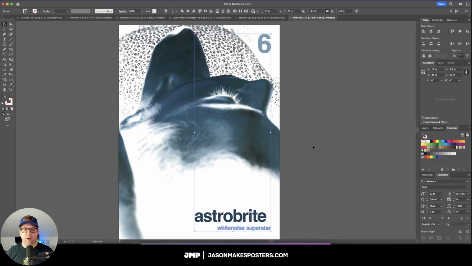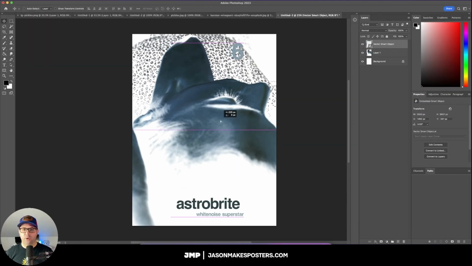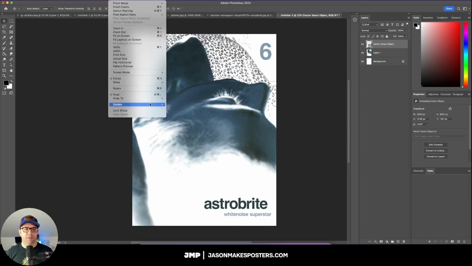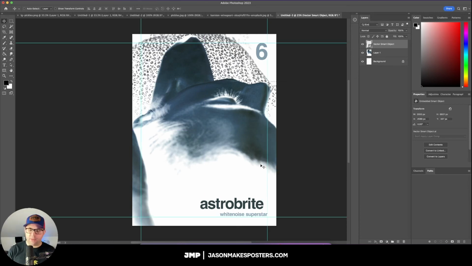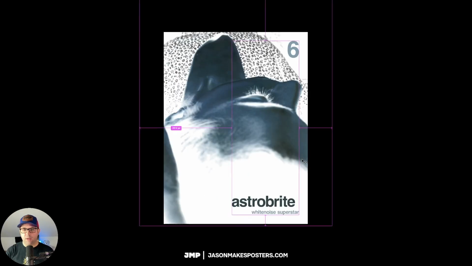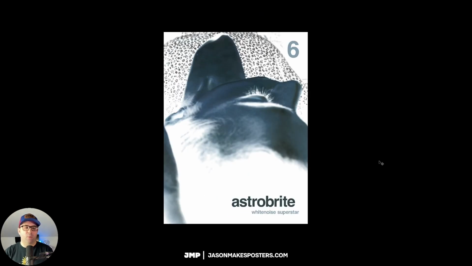So now I'm just going to grab all of the type and drop it straight here into Photoshop. And we'll just kind of move this over here. I'm going to set my guide layout up, and then we can align it exactly where those need to be. All right, so here's our very simple Astrobrite Whitenoise Superstar, I guess, promo poster. This could be a promo poster, but I just wanted to match the aesthetic of the album cover and the rest of the album artwork, and I wanted also to make it look like it belonged with the rest of the artwork itself. And again, looking at everything, I think that it would fit in just perfectly.